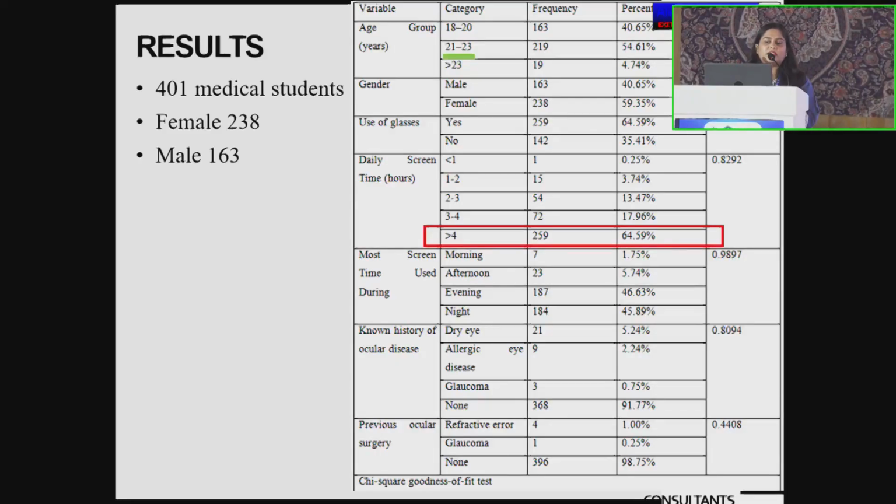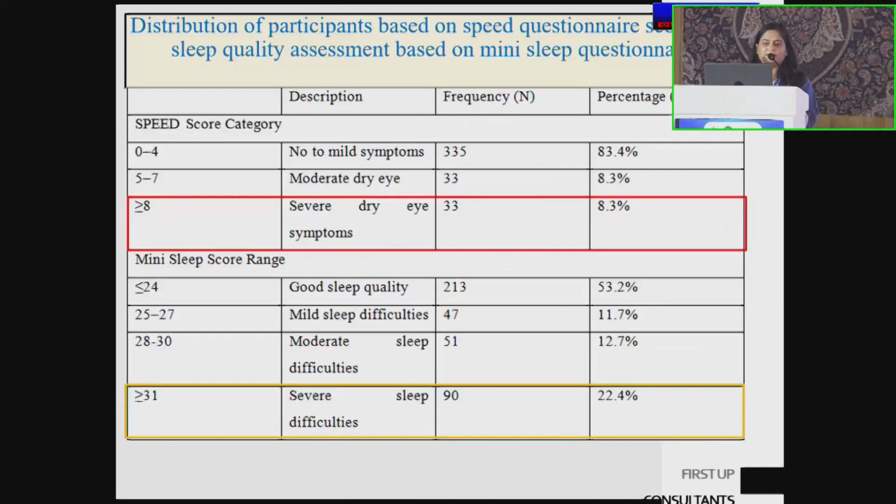Daily screen time of more than 4 hours was noted in around 259 students, amounting to 64.59%. Screen usage was mostly during the evening and the night. History of dry eyes, allergic disease, glaucoma, and other refractive errors were also noted.